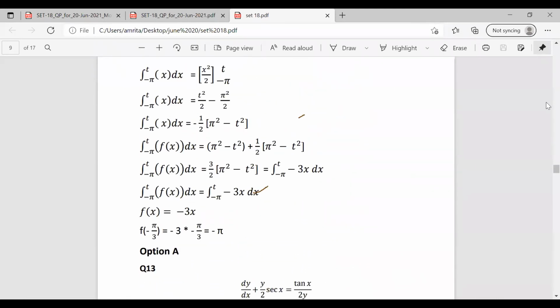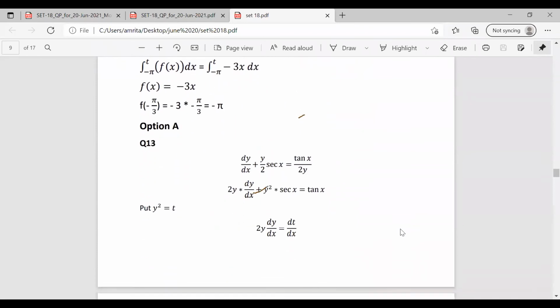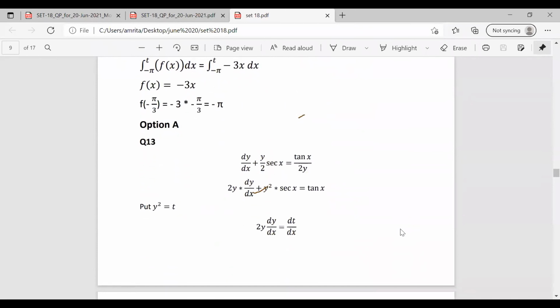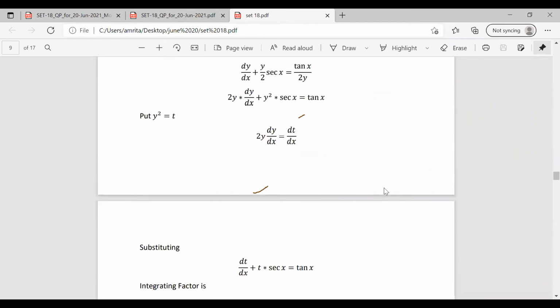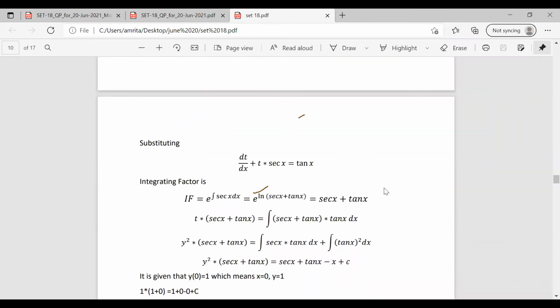So in this question, we are given the equation, we have differentiated the equation and we have substituted y square as t. Then we have to find the integrating factor. After finding the integrating factor, substituting in the equation, that is t into integrating factor is equal to integral of integrating factor into constant.